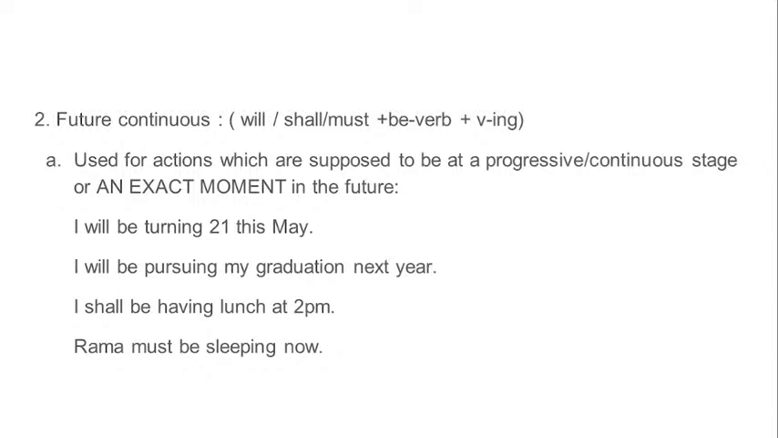Age can't be controlled, that is a sure thing. Studies can't be controlled, but having lunch can be controlled, right? We can also change the time if we have to. From your daily experience, you have decided your lunch time, but something might come up so that you can't have lunch at that time, right? But you have decided that you will be having lunch at 2 p.m. So that is why we have used I shall be having lunch at 2 p.m.